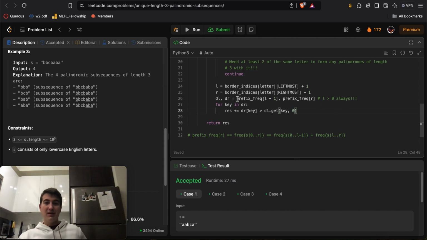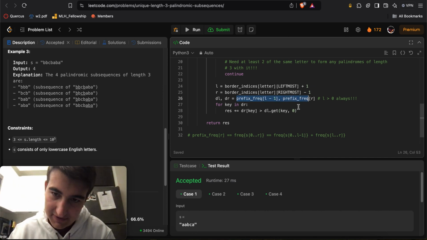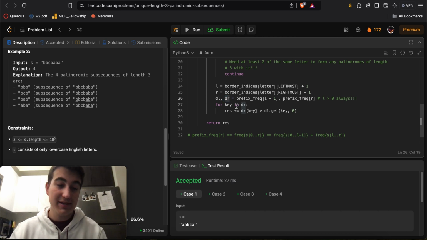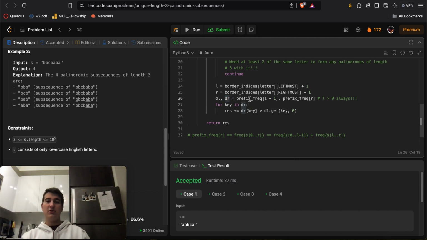Essentially, I want to subtract the frequencies of those two dictionaries. For every single thing inside my dictionary of R, for each one of these letters, I want the frequency count of that letter minus the frequency count of the letter up to index L minus 1, because I don't have access to those. I want to make sure that if it's greater than 0, then fantastic, I have at least one occurrence of that letter.